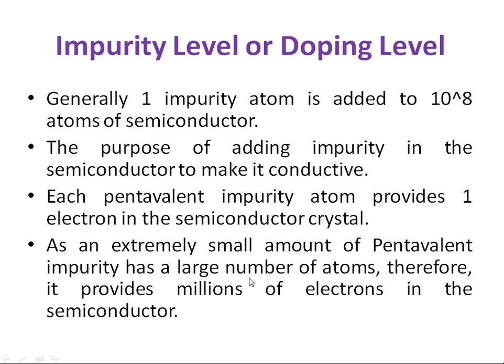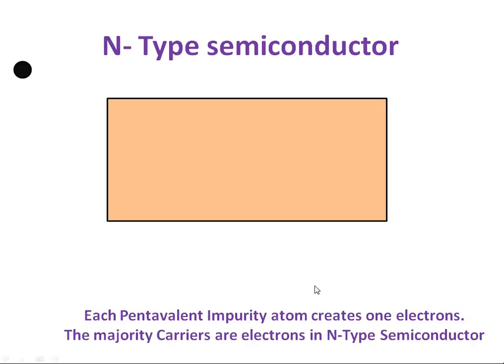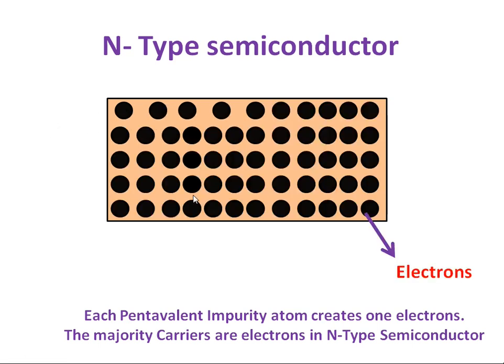An extremely small amount of pentavalent impurity has a large number of atoms. Take 1 milligram of pentavalent impurity: that 1 milligram contains millions and millions of atoms, that is, millions and millions of impurities. Each impurity provides 1 electron, so you will get millions and millions of electrons in the semiconductor. Take a pure or intrinsic semiconductor, add 1 pentavalent impurity, it will provide 1 electron. If I add another impurity, it will provide another electron. Like this, we add millions and millions of pentavalent impurities to the pure intrinsic semiconductor.